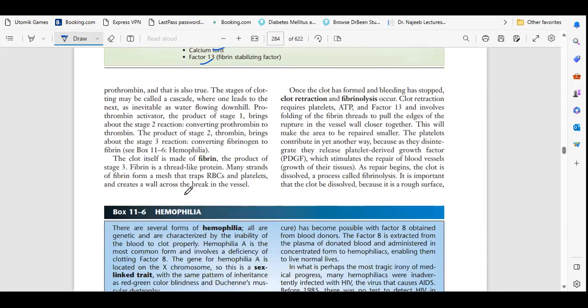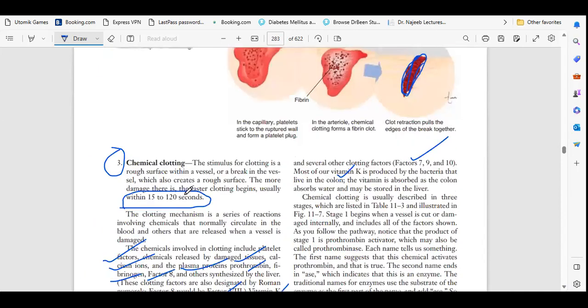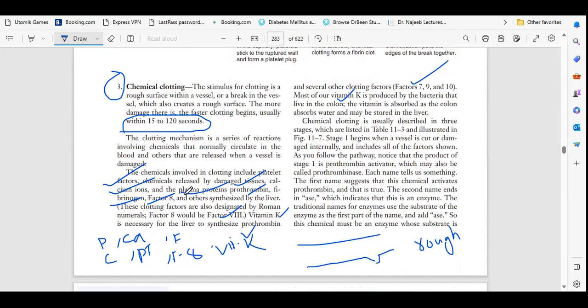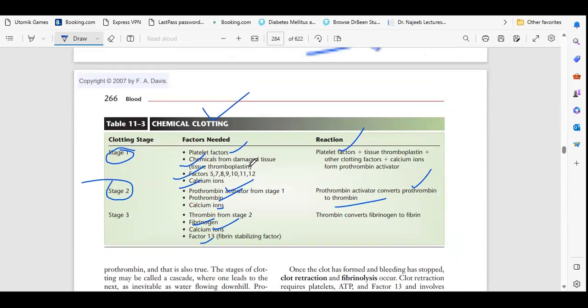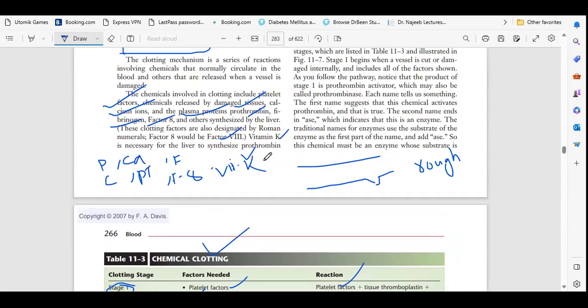So this is the basic thing we have to remember. This is the function of chemical clotting. We need to remember that clotting factors are very important. Here again, I will summarize. Whenever a big artery or big vein is ruptured, the platelets and relatives of platelets will activate.